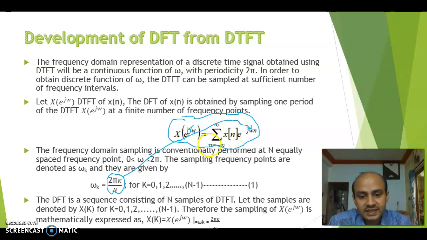Now why is the n value 0 to capital N minus 1? Because we have to take the samples within the period 0 to 2 pi. So that's why 0 to N minus 1, and the maximum number of samples is capital N.